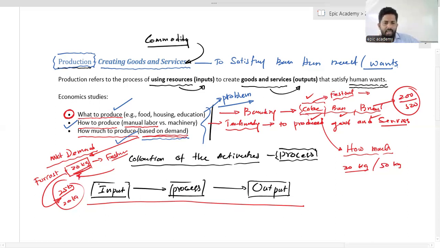Then your responsibility is to take the example in your mind. Describe the theories. Describe the process. Describe the activities. Describe the components by using the example. This is the easiest way to understand the subject.